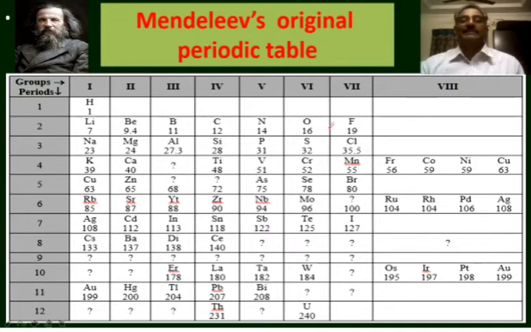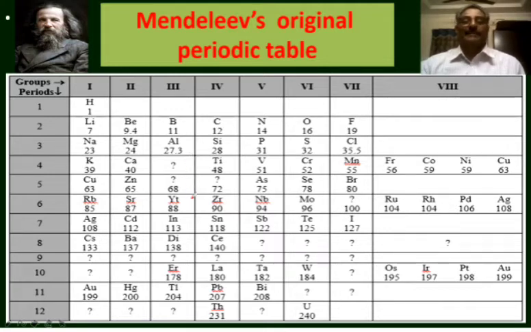While arranging the elements, he did not strictly follow the atomic masses. When the properties of the elements are not matching while following the atomic masses, he left some gaps in the periodic table.